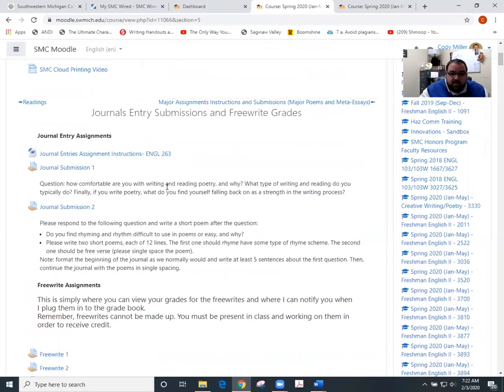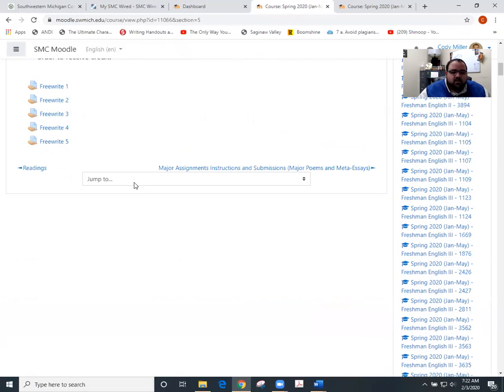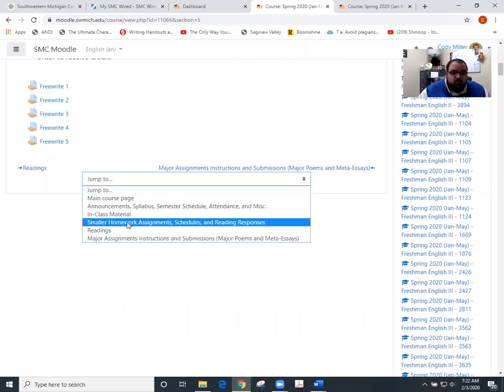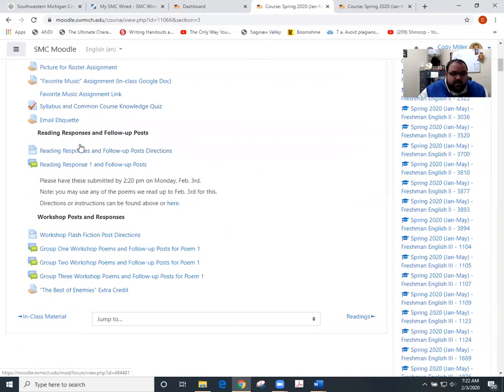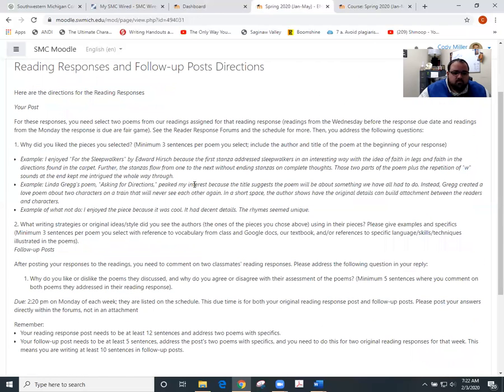However, the thing I know many of you are thinking about is how those reading responses work. If we go back to the homework area of Moodle, the smaller assignments, you'll notice our reading responses are right here, and our first one comes due right before class on Monday, today. I'll pull up the reading response and follow-up post directions from Moodle.